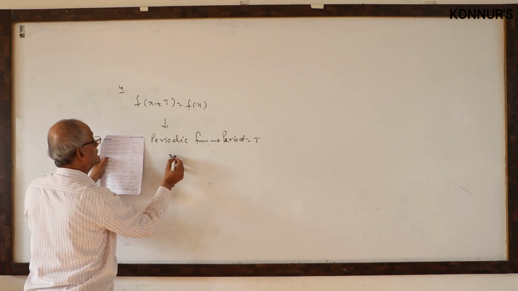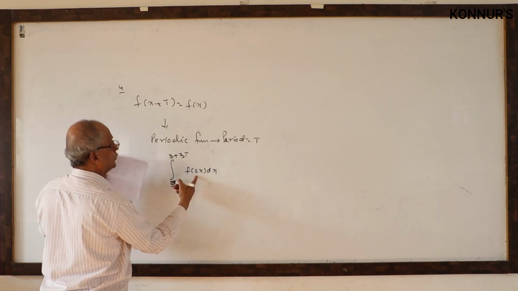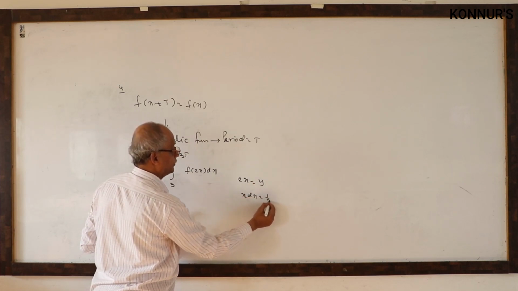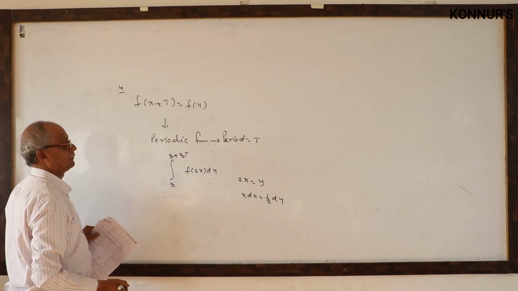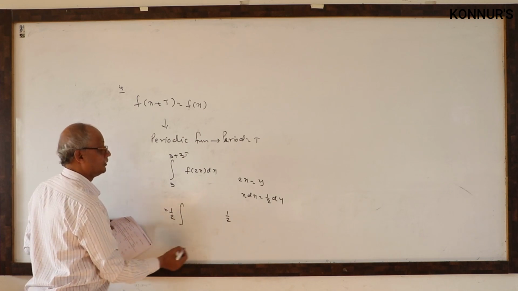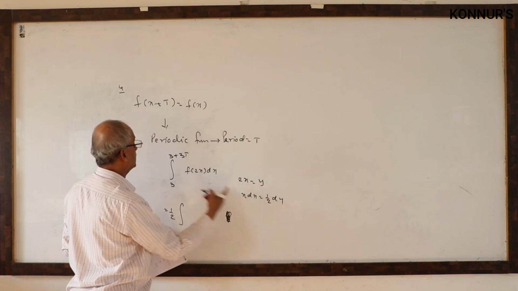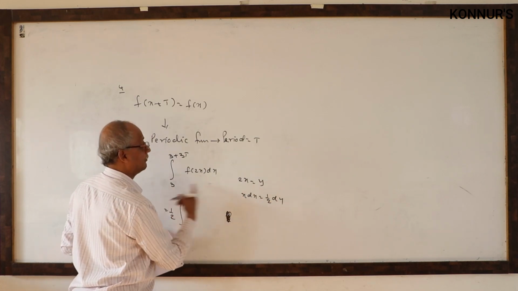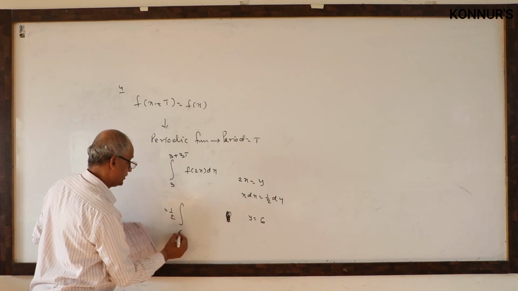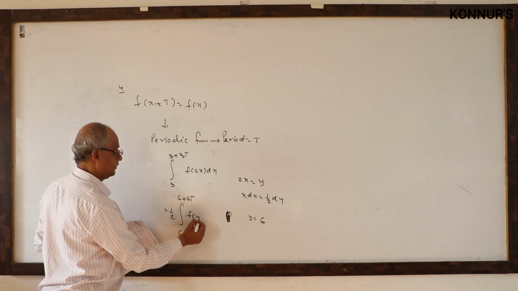Then I is given anyway. Integral from 3 to 3 plus 3T of f of 2x dx. First, 2x is extra. Let 3 plus 2x be y, so dx is 1 by 2 dy. So 1 by 2 comes outside first. Change of limits: when x equals 3, y is 6, and the upper limit becomes 6 plus 6T. So 1 by 2 integral from 6 to 6 plus 6T of f of y dy.